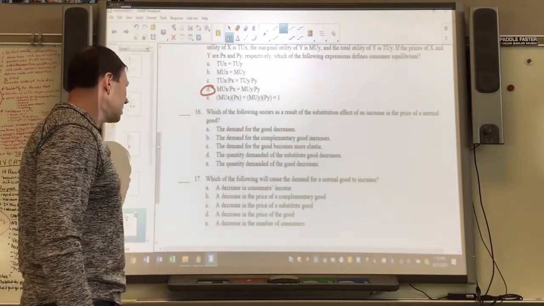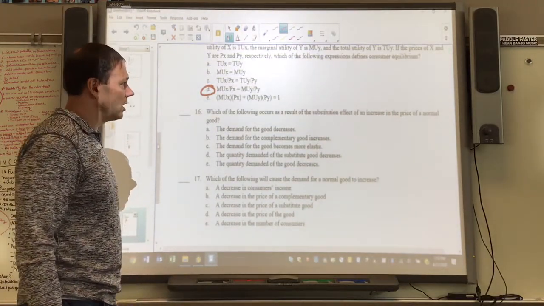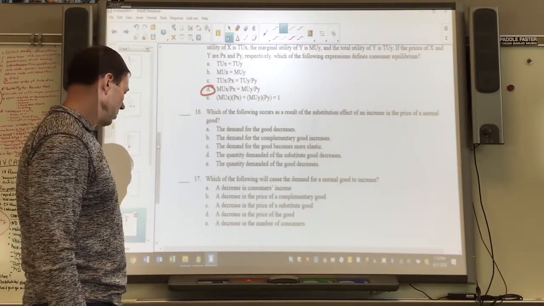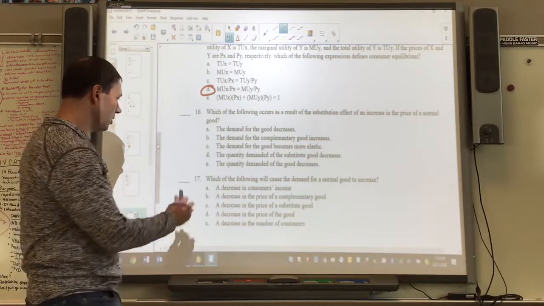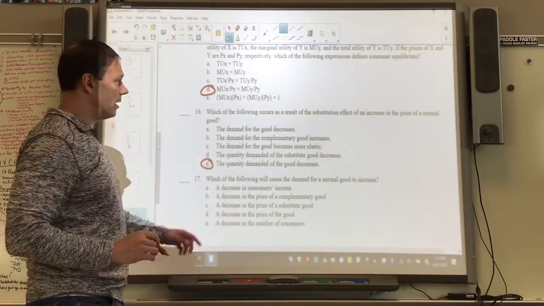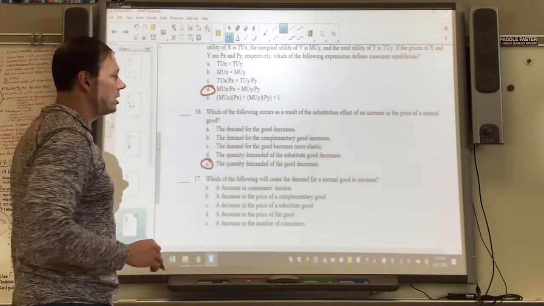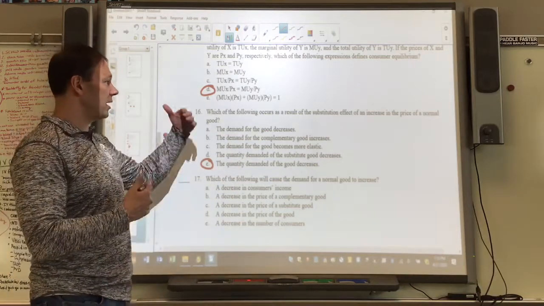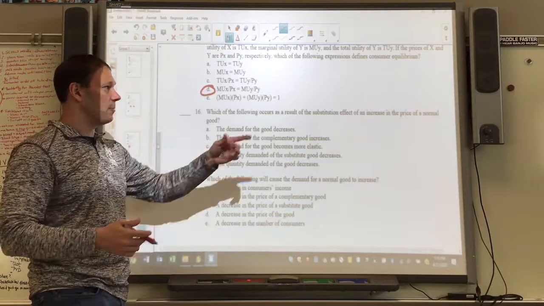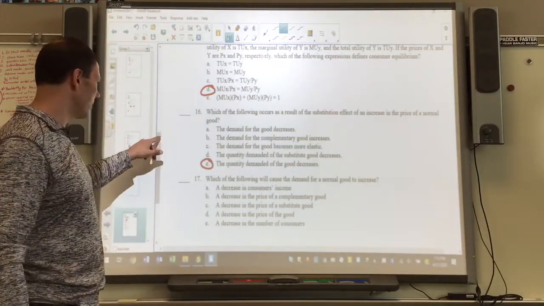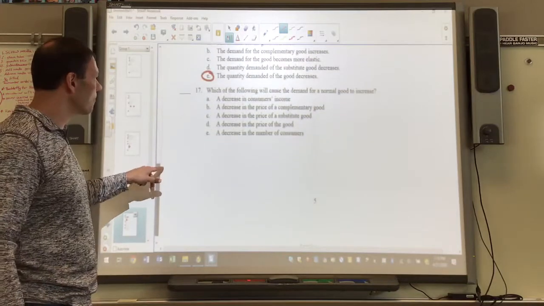All right, number 16, which of the following occurs as a result of the substitution effect of an increase in the price of a normal good? Okay, so best answer here is E. If the price of a normal good goes up, the quantity demanded of that good decreases. Again, we wouldn't say the demand decreases because it was just a price change in that good. Okay, price change caused change in quantity demanded, kind of like we did with number 1.